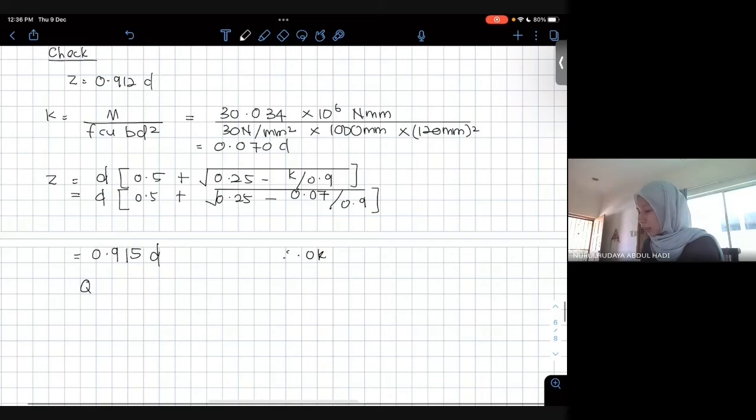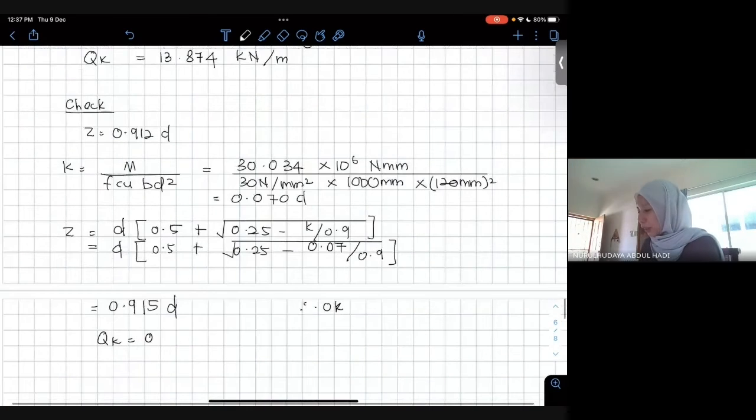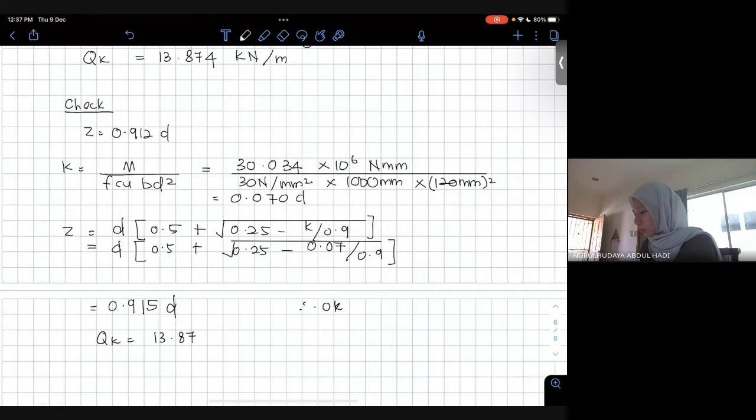QK is 13.874 kilonewton per meter. So bila dah ikut design ni, imposed load yang diletakkan, ataupun you put the load on the slab, must not be bigger than this value. Dia tak boleh lebih. Kalau lebih je fail.